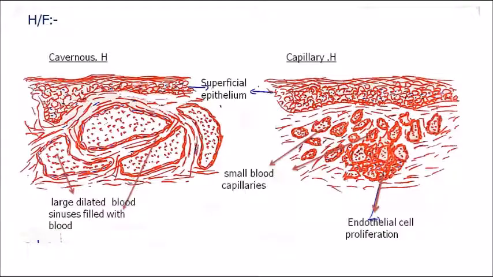Now just note down the basic histological feature between a cavernous and a capillary hemangioma. In the cavernous type, large dilated blood sinuses are seen, whereas in the capillary type, small capillaries are involved. There is endothelial cell proliferation of small capillaries. So that is the basic difference. In cavernous you can see large dilated blood sinuses filled with blood, whereas in capillary hemangioma, within the connective tissue, you can see endothelial cell proliferation.